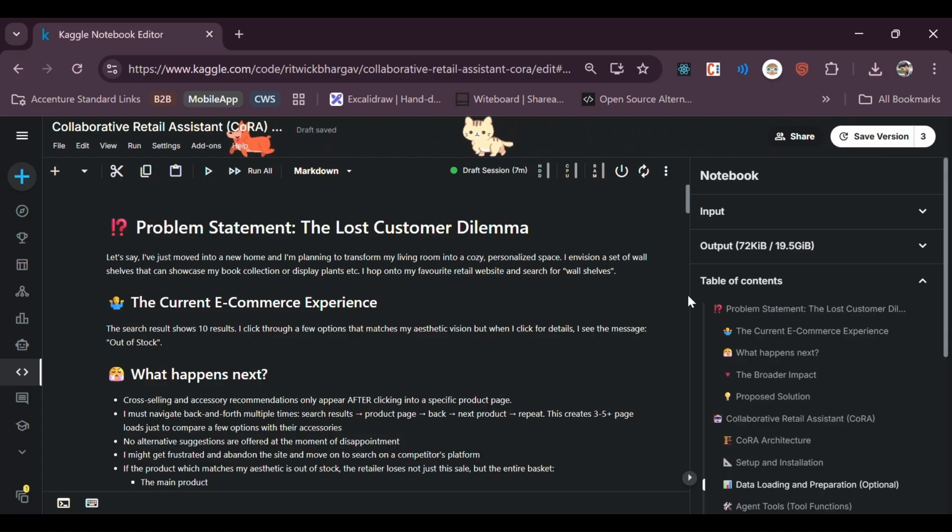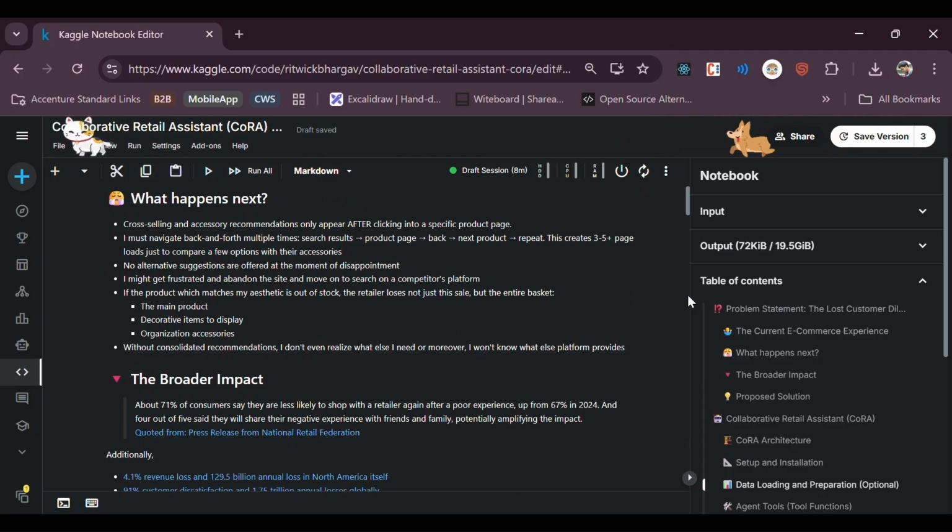I searched about the wall shelves and I get 10 products, out of which I liked a few of those, but I see those are out of stock. So I have to click on those products, see through the details, come back, go to the next product, and that's how it goes. And it's a repetitive process. Now, while this is happening, I might get frustrated that okay, the product I like is not there and all, and I might shift to another platform where I can find the desired product, and basically the platform loses one customer there.